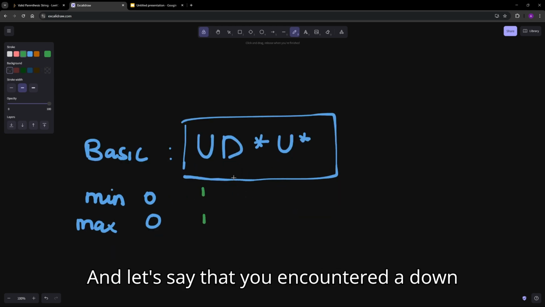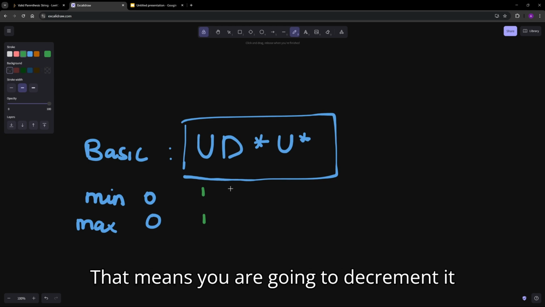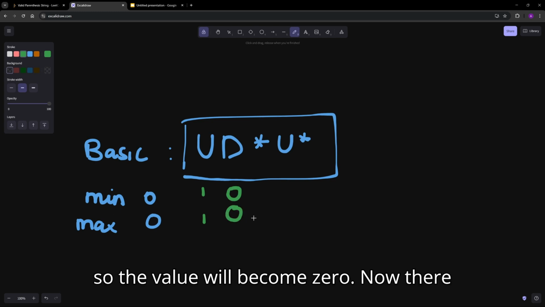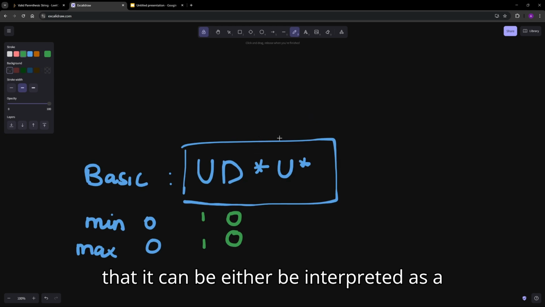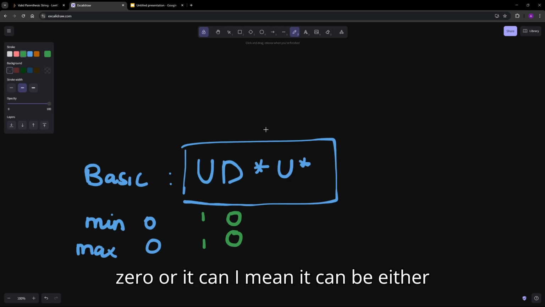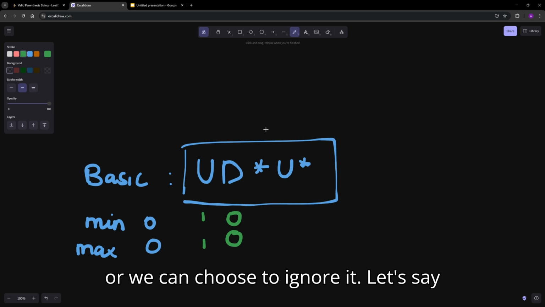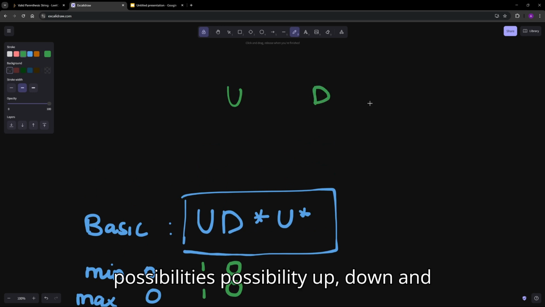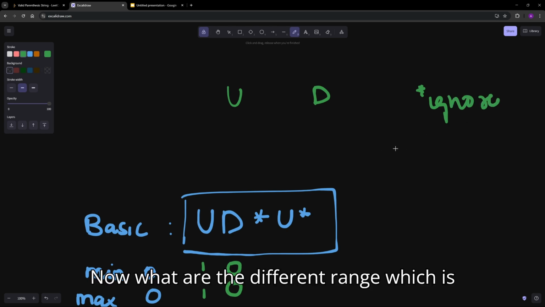And let's say that you encountered a down signal. That means you're going to decrement it, so the value will become 0. Now there is a star signal. The star signal can be interpreted as an up signal or a down signal, or we can choose to ignore it. Let's say that there are 3 different possibilities: up, down, and star, which means ignore. Now, what are the different ranges which are possible, guys?